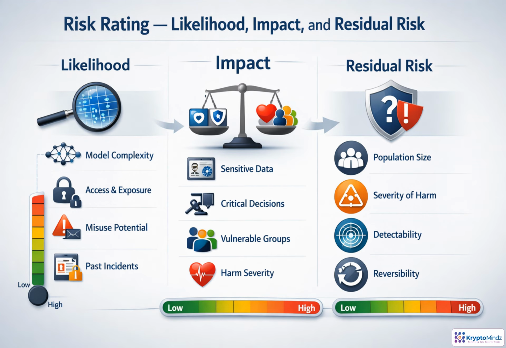Risk rating turns DPIA findings into priorities. Estimate likelihood by looking at data exposure, model complexity, access, possible misuse, and whether similar incidents have occurred. Then assess impact: data sensitivity, the importance of the decision, vulnerable groups, and severity of harm. After safeguards are applied, reassess residual risk. If it remains high, escalate, add controls, or seek supervisory authority input before deployment.